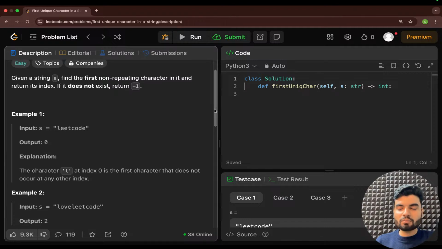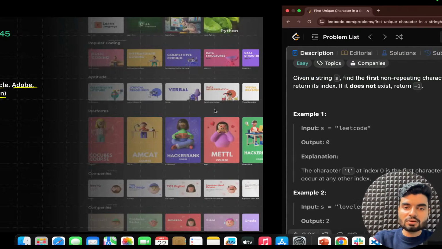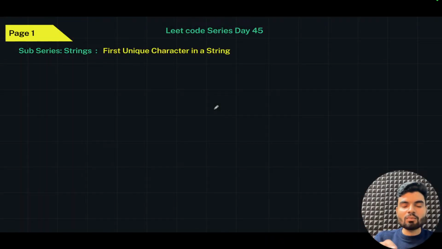What we are looking for is that we just want to find the first unique character. If that exists, we return the index, otherwise -1. That is the problem statement. So in how many ways can we solve it? There are multiple ways. I'll show you one by one.